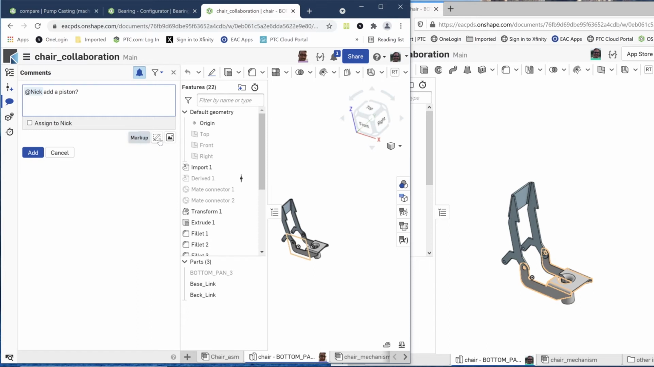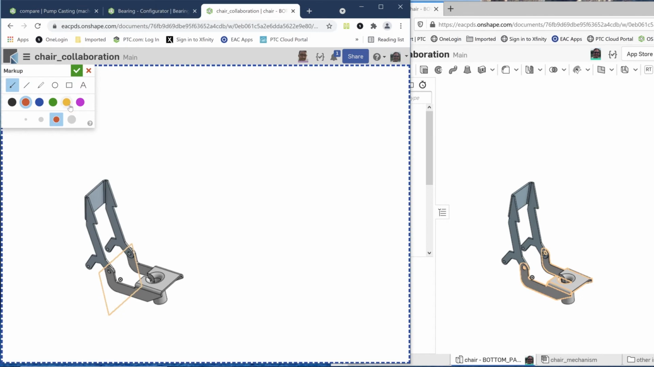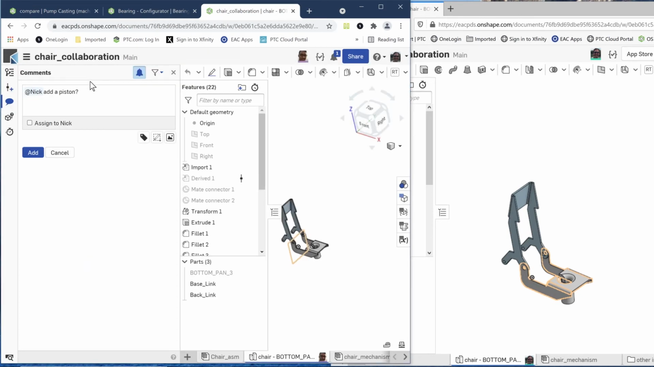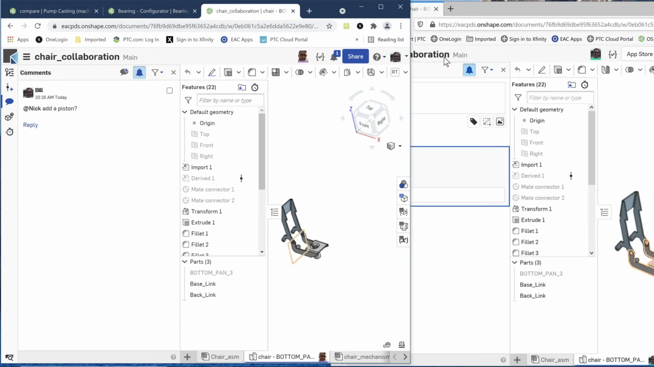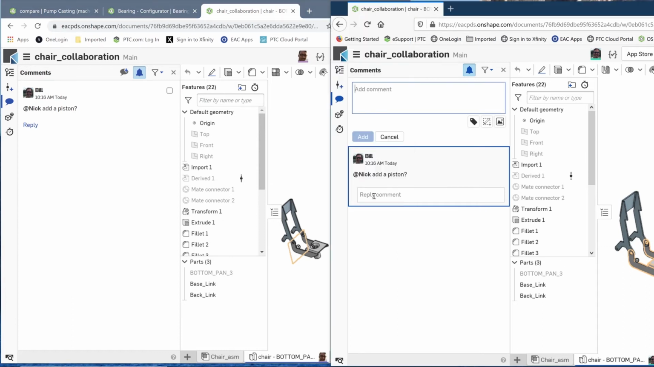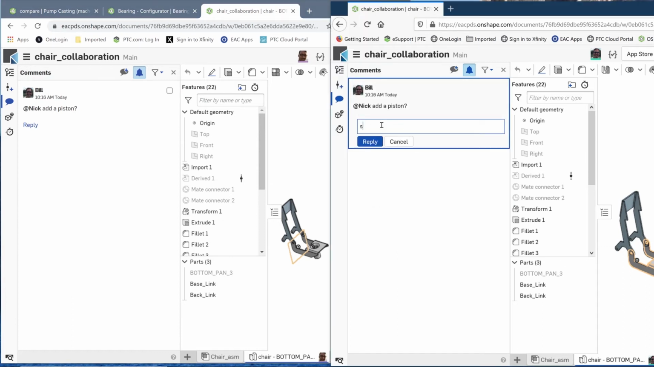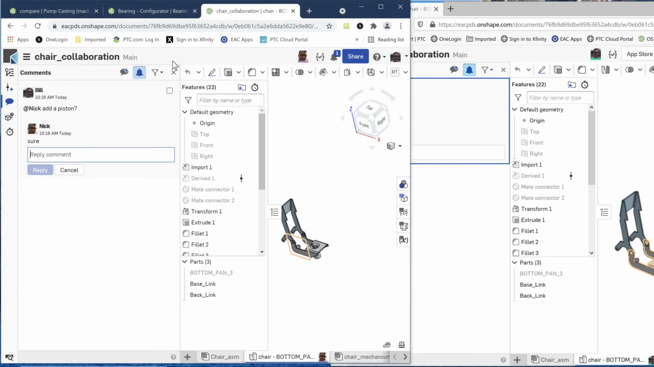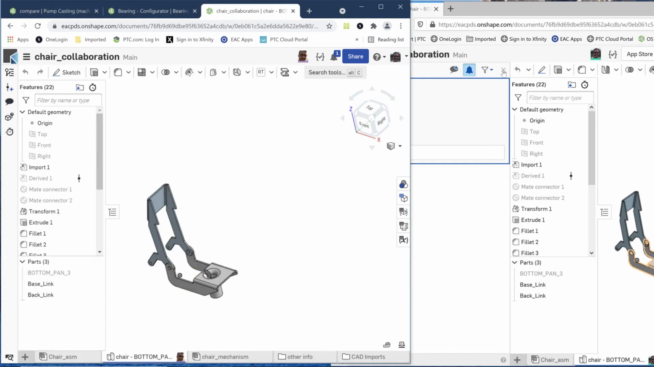I can also create a markup, so it will zoom in on this. If I say markup, brings in my image, and then I can kind of draw whatever I need, circle the areas that I need, things like that, and attach that. Also just regular images and things like that as well to kind of help communicate. But when I do that, I send that over to him. You notice his window automatically popped up. Can you add a piston? He can say, sure, no problem. He can reply back to me. I can see the reply, and we can continue going back and forth. But he knows what he needs to do now.